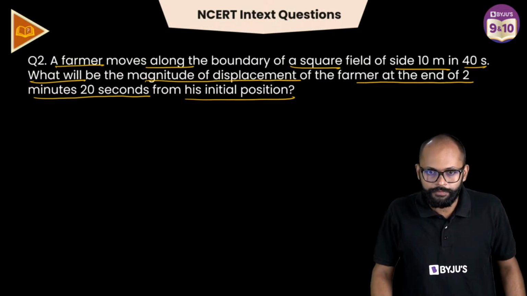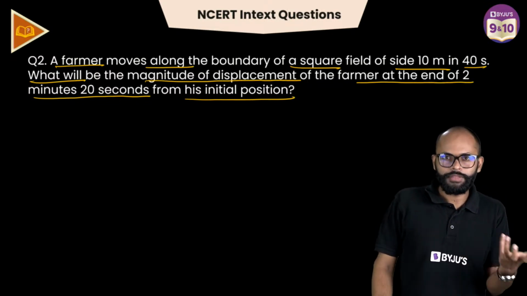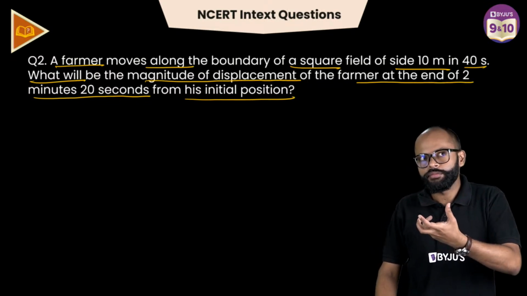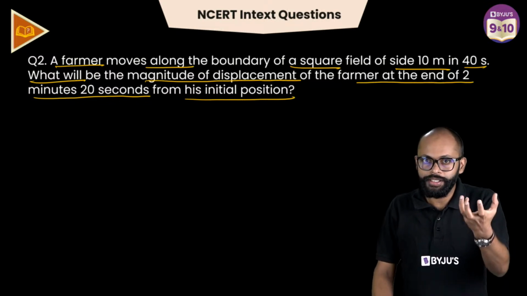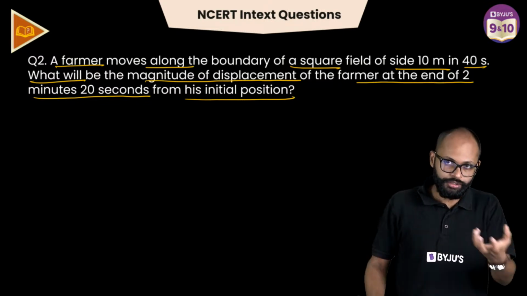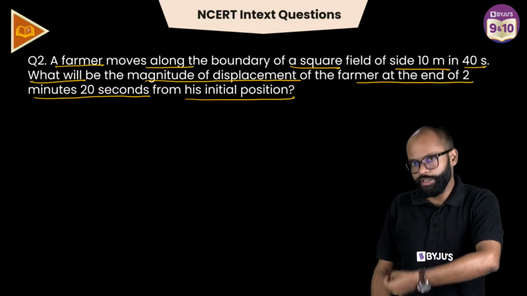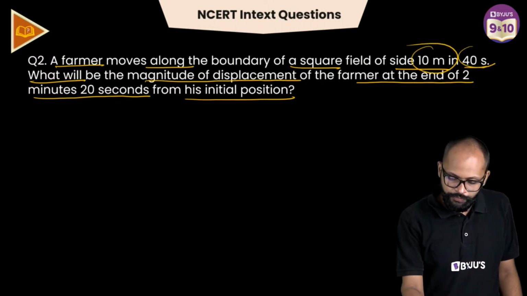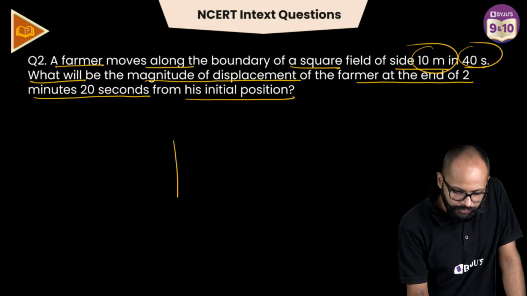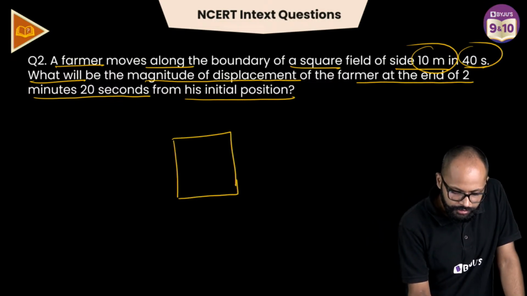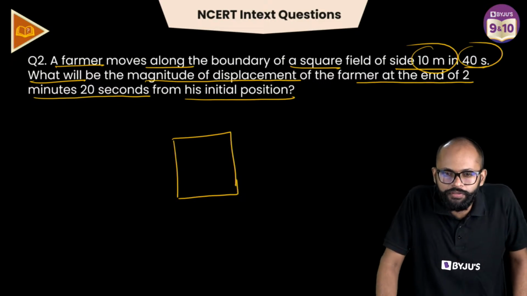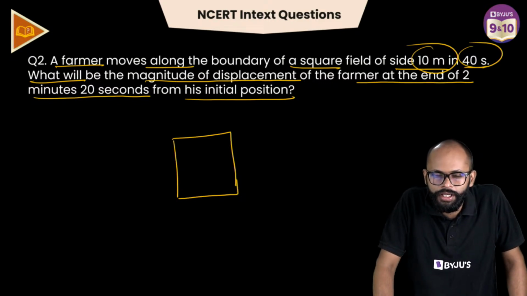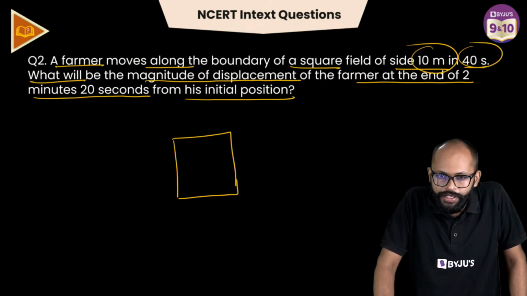हेलो रघु, है ना? Magnitude बच्चा कितना? 28. What? 28. It is the number telling you how much. That is the magnitude. Meter is the unit. ठीक है? Fine. हाँ जी, चलो, come on. Side 10 meters in 40 seconds. भाई, there is a square field. 14.14 meters, Chen is saying. Okay? 3.5 rounds of field, Raman. Very good.